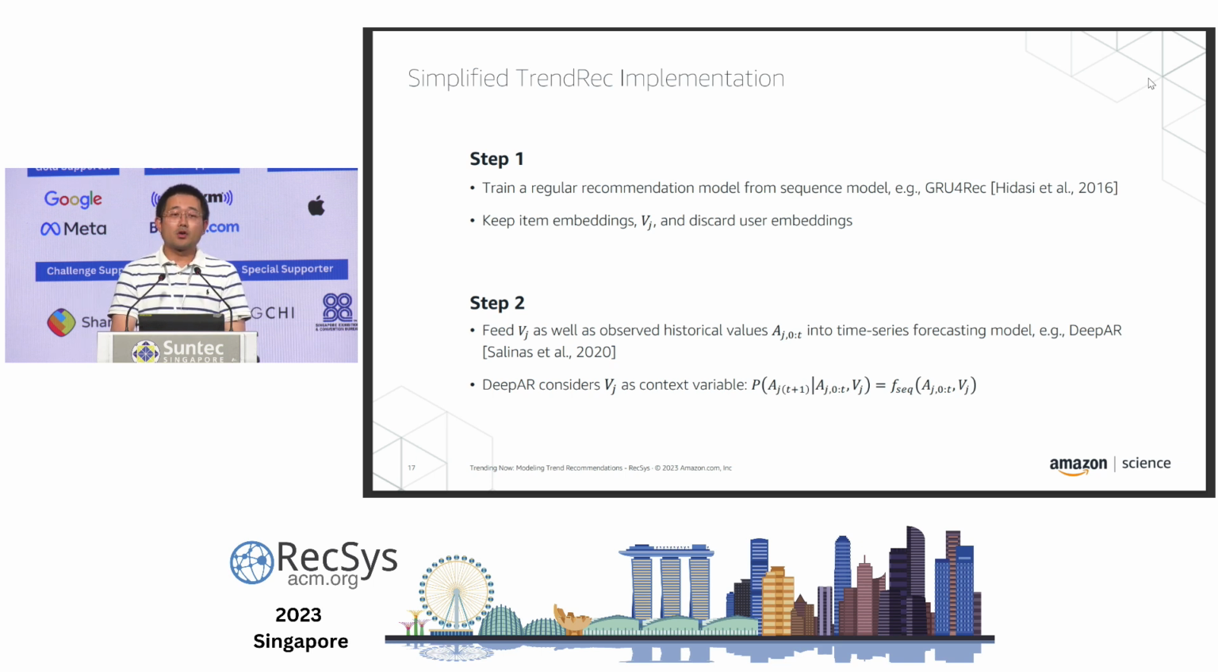DeepAR allows for external features which are considered context variables. Here, we just feed the item embeddings into the DeepAR models. There are some additional details about our model, including how we address data imbalance. Our reviewers appreciated that, so that's in our paper as well.